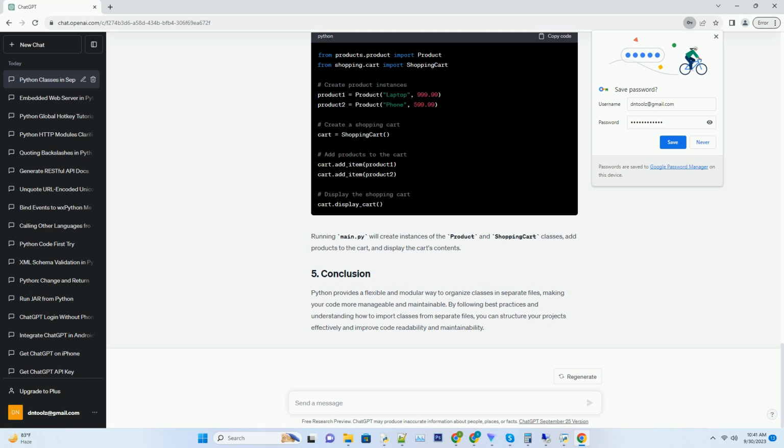Python provides a flexible and modular way to organize classes in separate files, making your code more manageable and maintainable. By following best practices and understanding how to import classes from separate files, you can structure your projects effectively and improve code readability and maintainability.